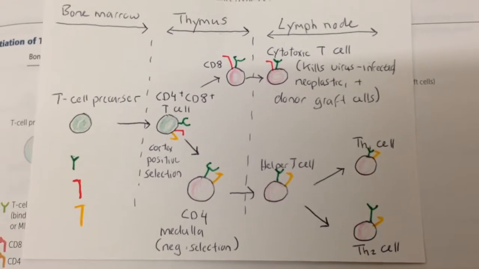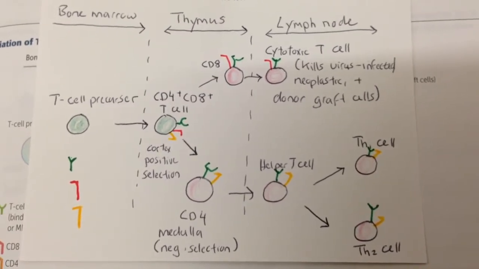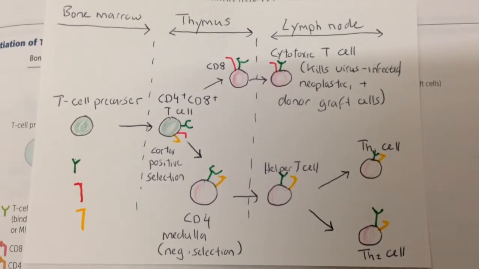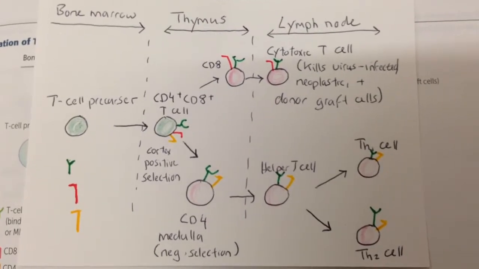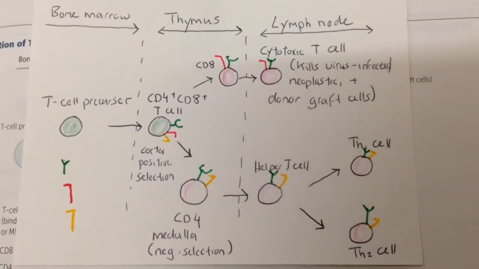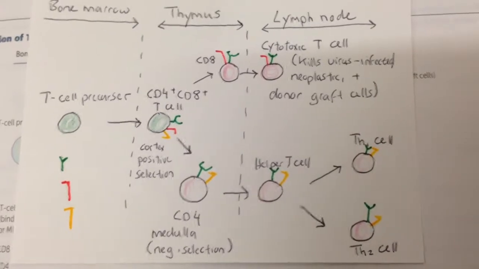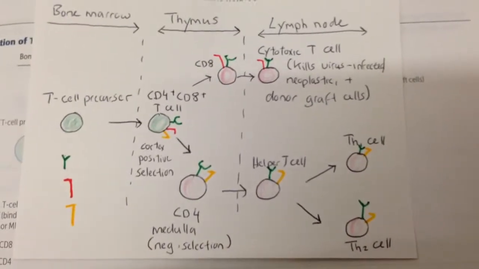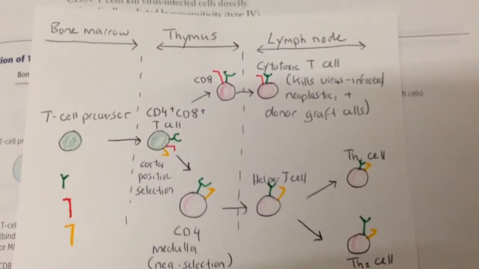Whereas for negative selection, this happens in the medulla, and T cells expressing T cell receptors with high affinity for self-antigens undergo apoptosis. So that is just a basic summary of the differentiation of T cells.